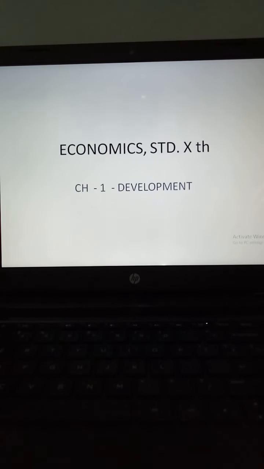In my previous part I have explained what the meaning of development is. Development means progress, growth, or to achieve something more than the existing one, or you can say to fulfill some aspirations. So today we are going to know about the different countries' development and how we can compare different countries or states.